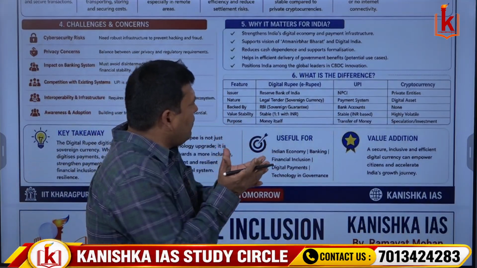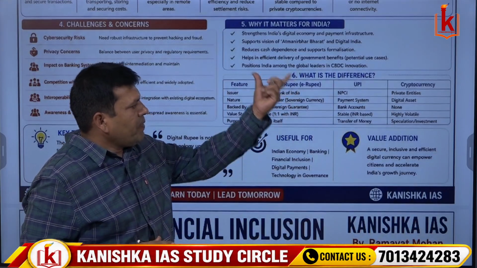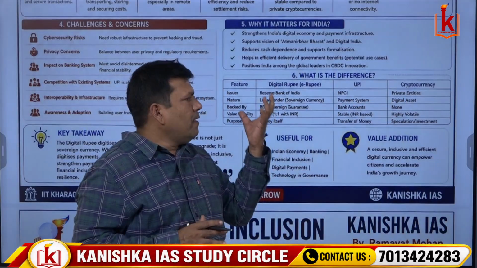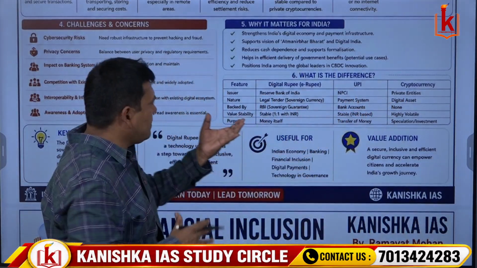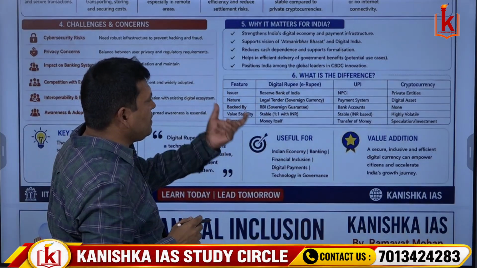So what is the difference actually? When we talk about the digital rupee or e-rupee, UPI, Unified Payments Interface, and cryptocurrency, what are the major differences between these? So let us discuss in detail. So here, coming to the first feature, who is the issuer?